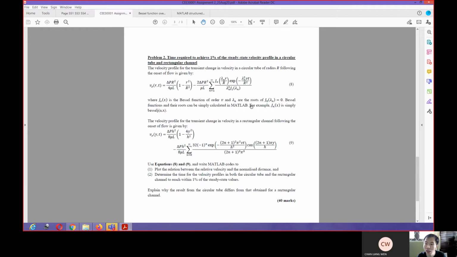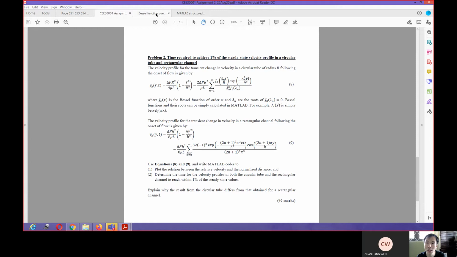And then the lambda n in here is the roots of this zero order Bessel function. What I mean by the roots of the zero order Bessel function is basically a particular value of this lambda that will make this function become 0.